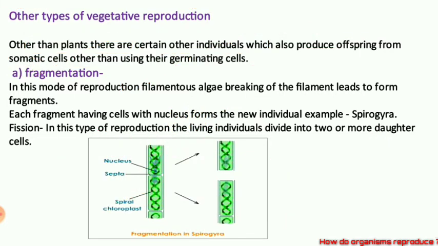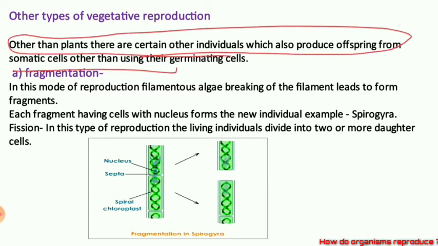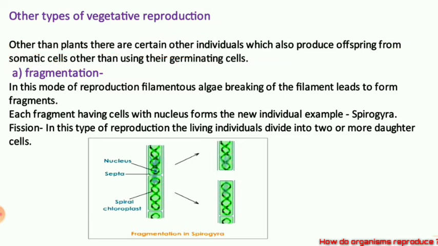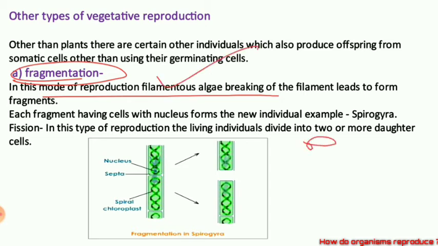We are talking about the body part cells, any body tissue of the plant. Any body tissue of the plant is called the somatic part, and the cells from that somatic part are somatic cells. Hope it is clear. So one of the techniques is fragmentation. In fragmentation, one of the filamentous algae, which has a filament nature, having some little hollowness inside it.